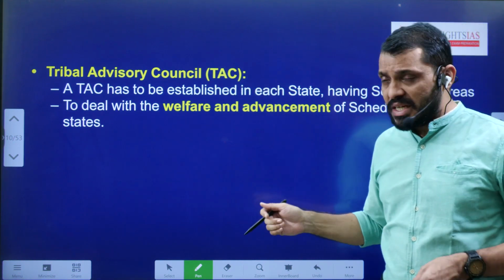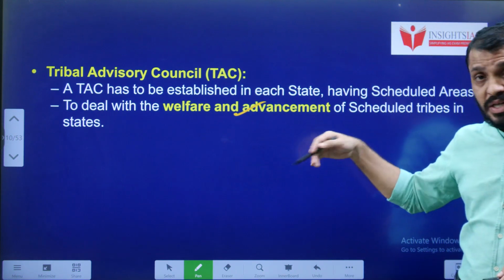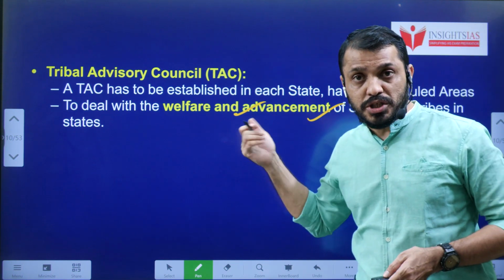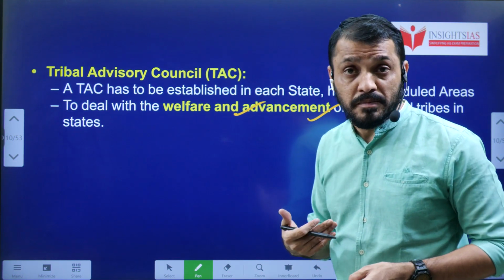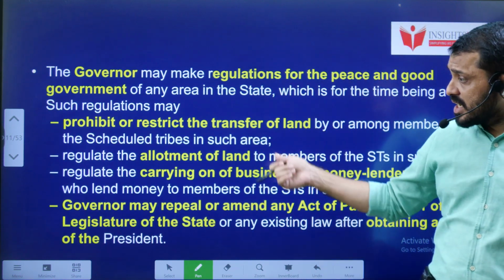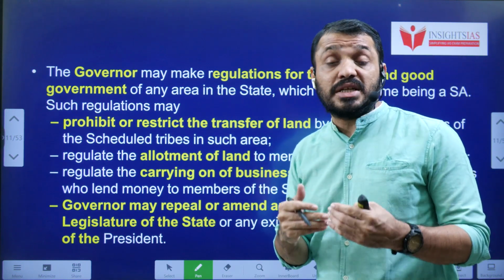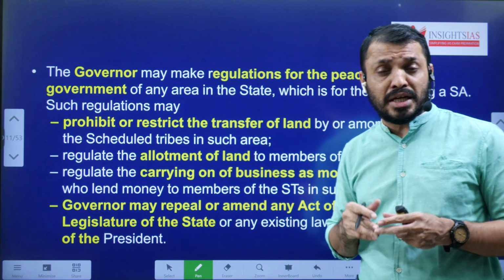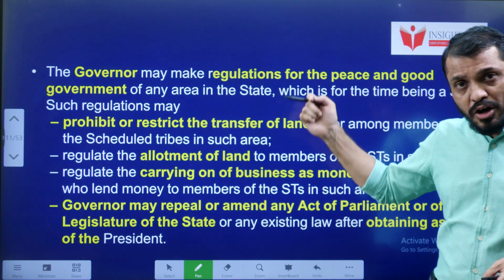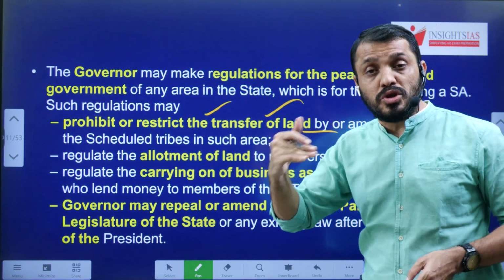Tribal Advisory Council, it is the one related to the scheduled area, and it deals with developing welfare programs and advancement of the scheduled area people in terms of social and economic advancement. And regarding this, to ensure more effectiveness of governance in the scheduled area, the governor can give certain directions also. According to that, the governor's orders may prohibit or restrict the transfer of land from tribes to non-tribes.